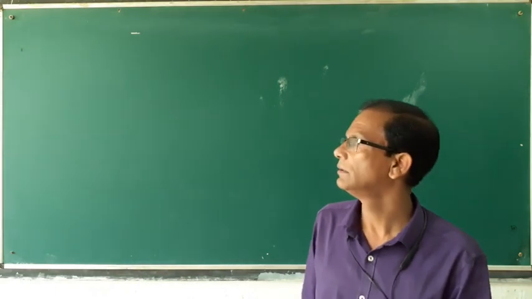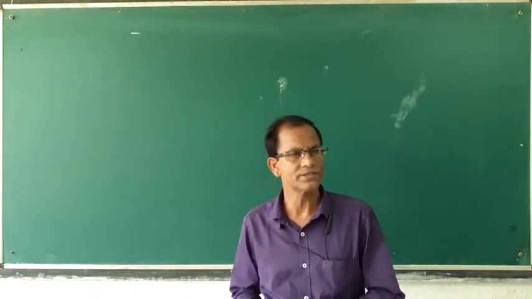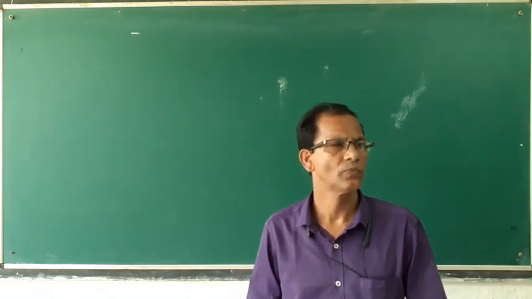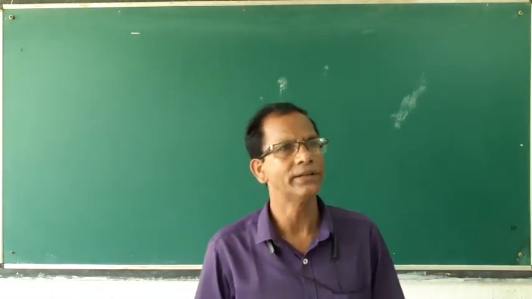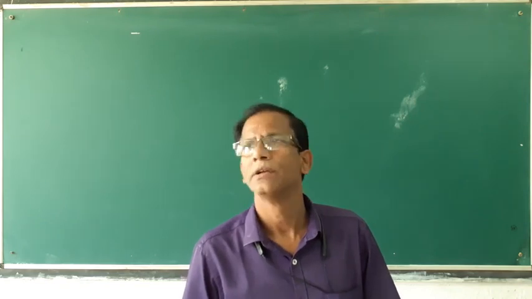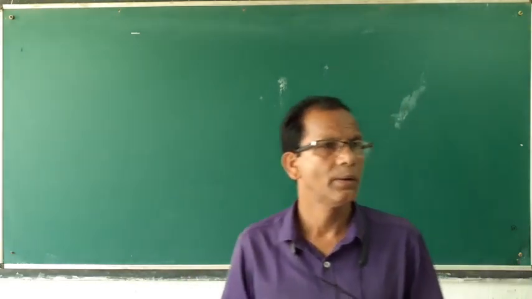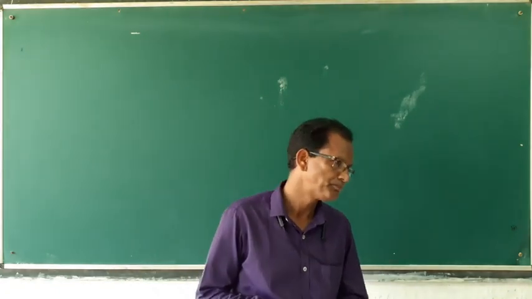Today we will discuss a very interesting topic, that is electromagnetic radiation and Planck's quantum theory.